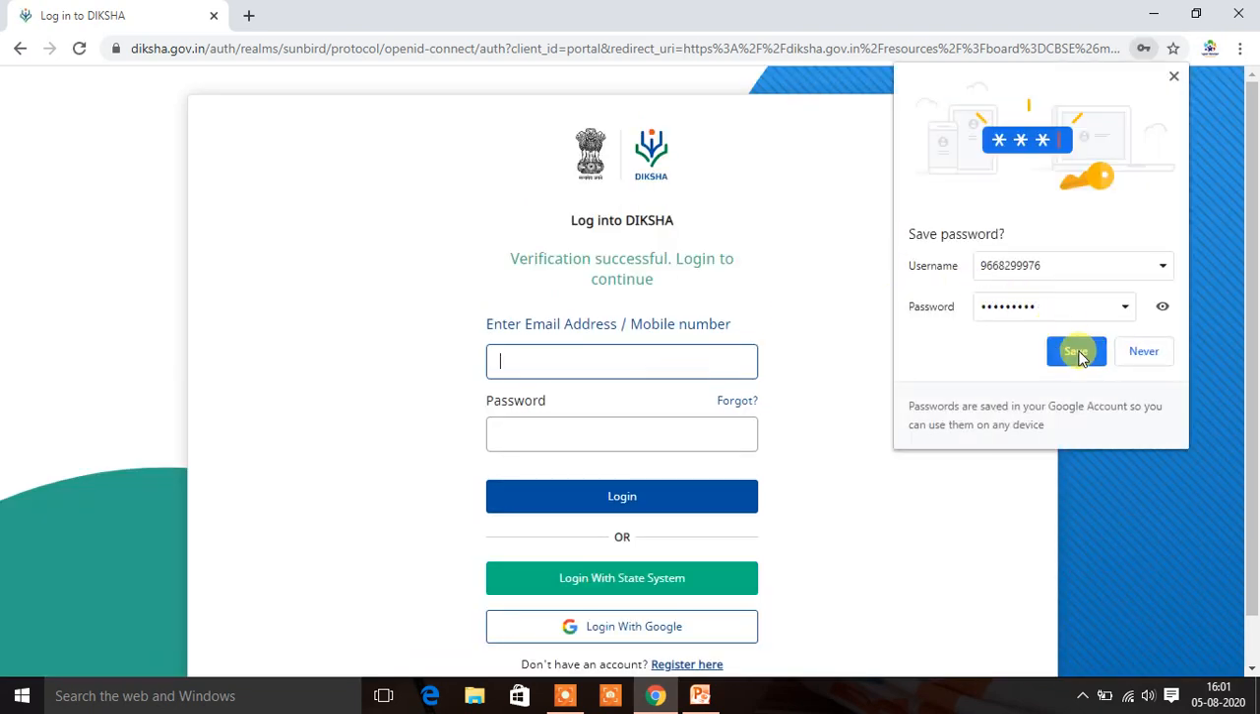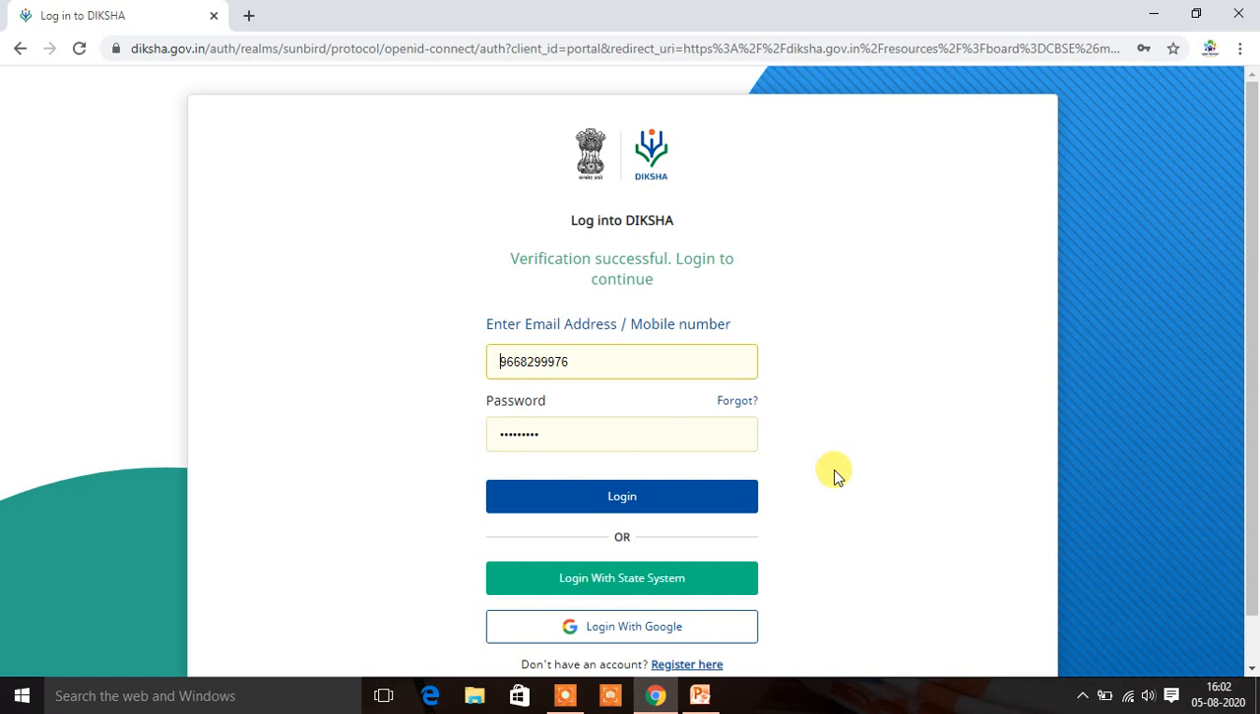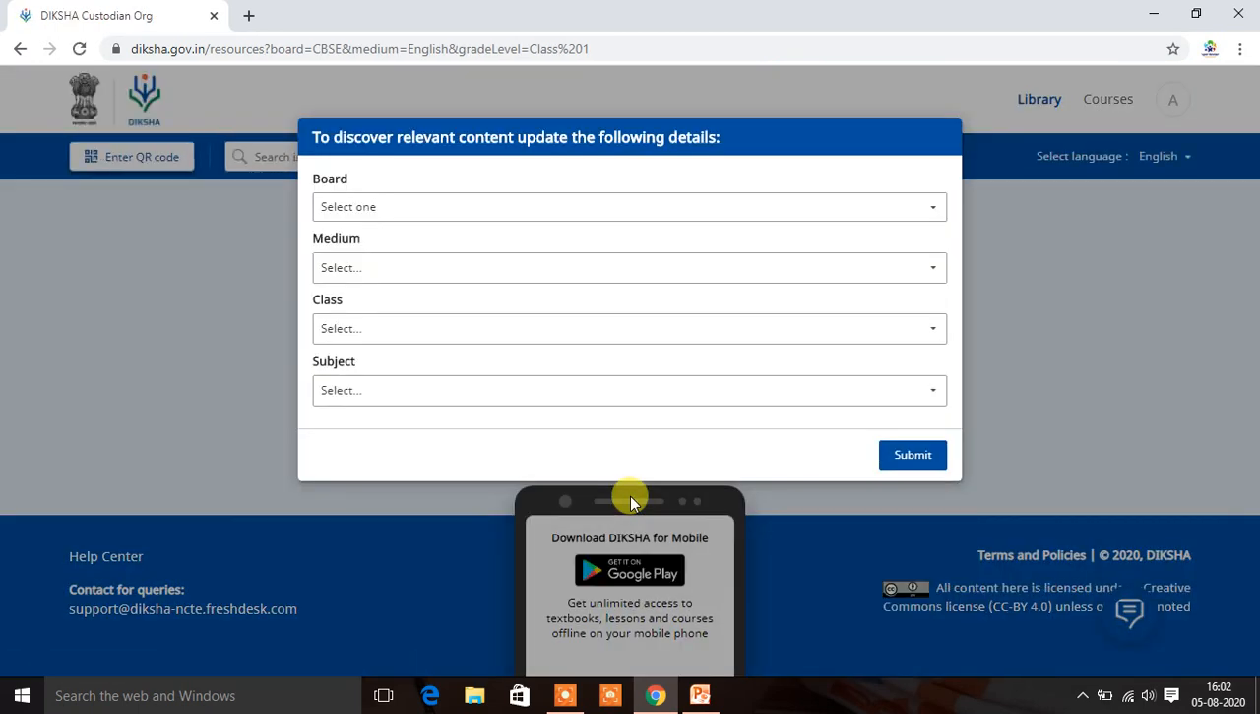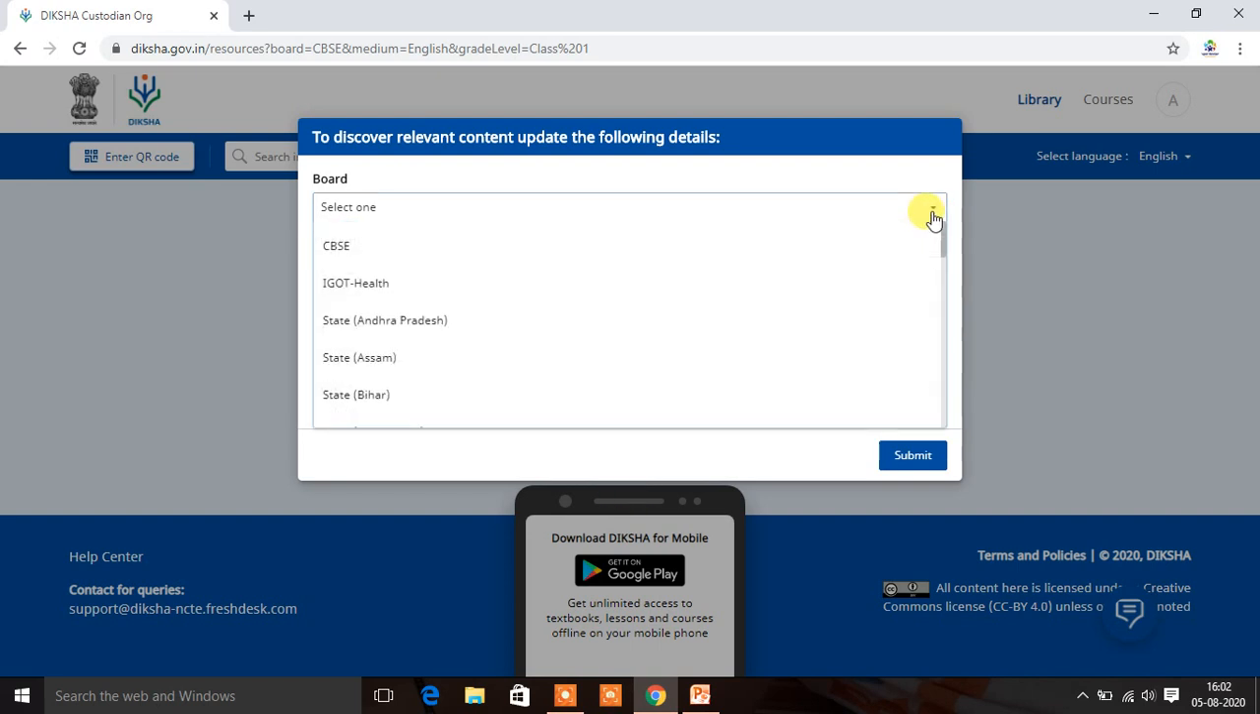You can save it if it is your own laptop. Now I will be asked to log in here. After clicking on login, I will be shown more contents. But before that, you have to give your answer: which board are you searching the materials for? As we are of Kendriya Vidyalaya, we can click here CBSE. Otherwise, you can click any state board.